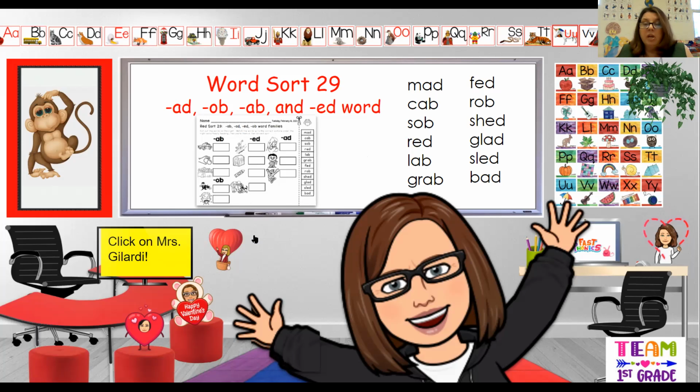All right, boys and girls, you are done with me for today, so you can get working on your packet. Remember, separate that page just a little bit, cut off that little strip at the end, and do one word at a time. You don't want to cut them all out at once because you might lose a word, and you don't want to do that.